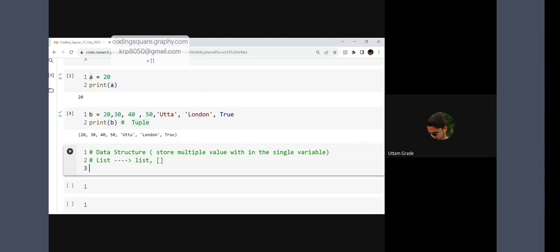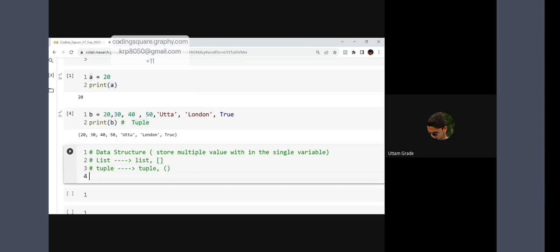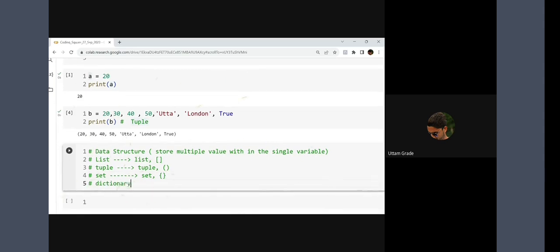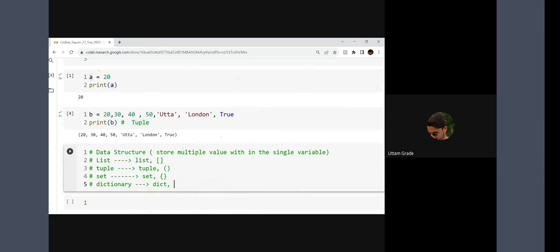Another data structure we'll talk about is tuple. How to represent tuple? Write tuple, or simply use this bracket. Another data structure we have is set. Set is nothing but just write set or use the curly braces. Another data structure is dictionary. How to represent it? Write dict or curly braces, but with the key value pair. I'll talk about this key value pair. So these are the four data structures we will talk about.